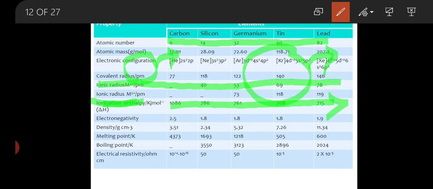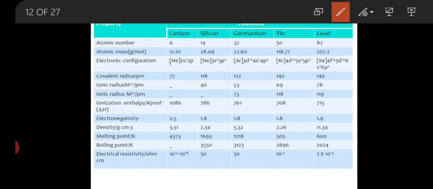So as we move from top to bottom, atomic radius increases, and due to this increase the energy is less here in the higher size, and the energy required is more for a smaller radius. This is the explanation we gave for ionization enthalpy, which is the energy required to remove an electron, and it goes on decreasing from top to bottom in the group. Similarly, electronegativity, meaning electron gaining capacity, also goes on decreasing from top to bottom.